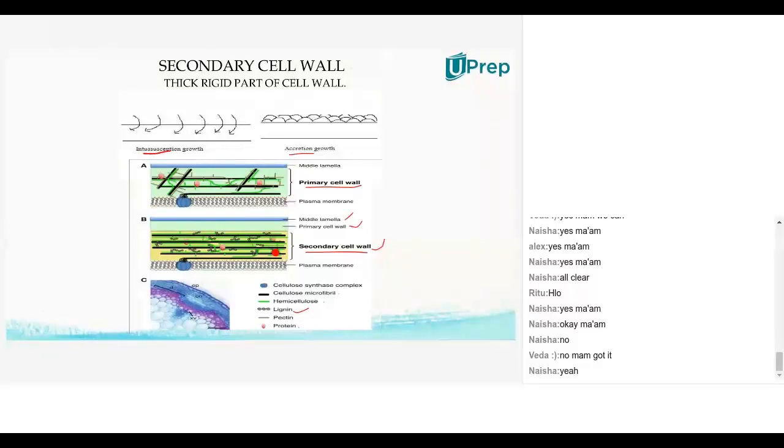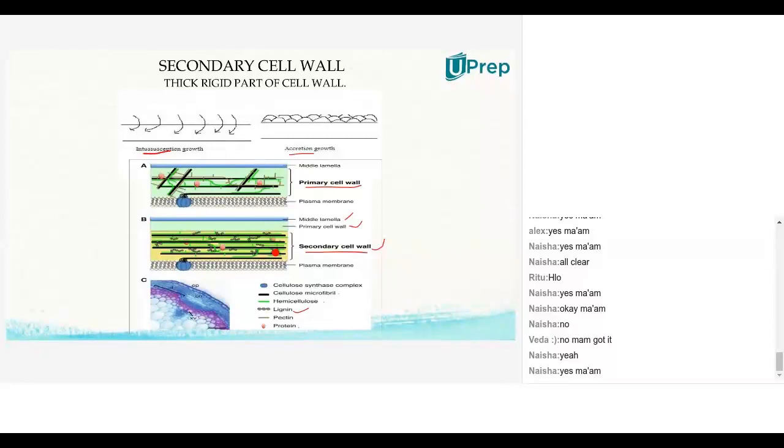Am I clear with that part? Middle lamella, primary cell wall, secondary cell wall. Any doubts regarding this cell wall structure? No, ma'am, it's clear. Okay, can we move on to the next slide?